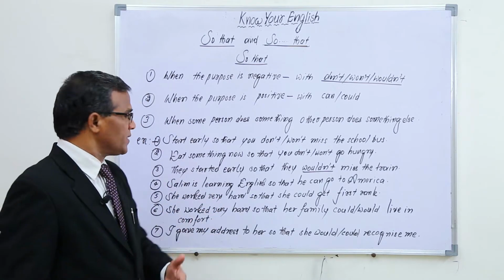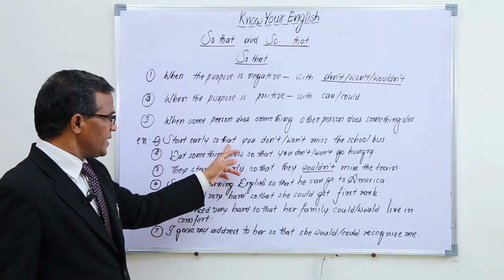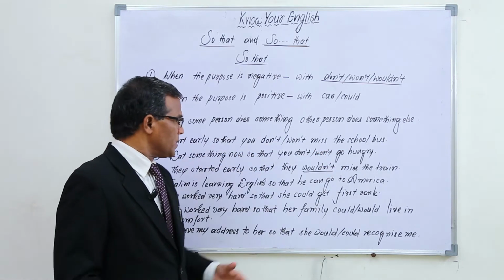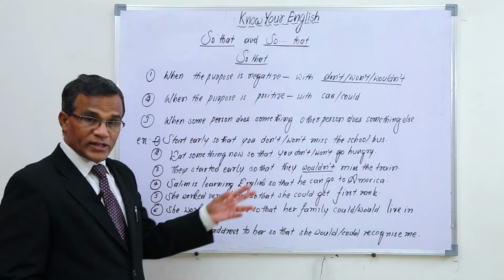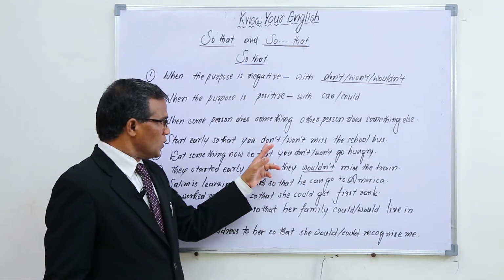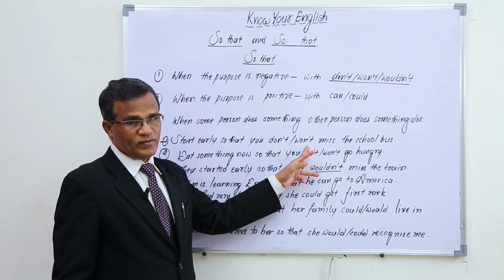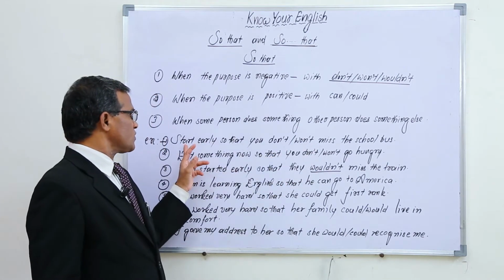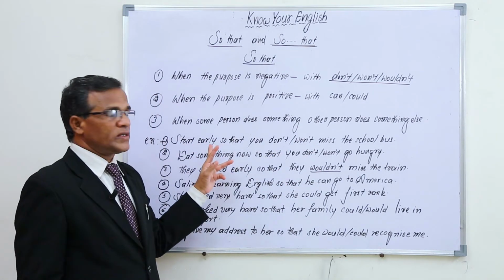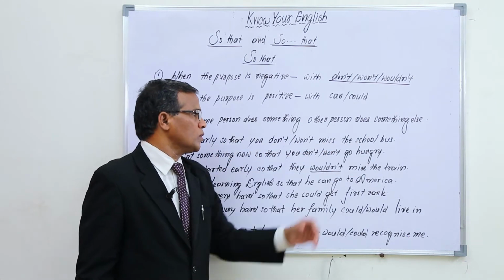To say that, I can use the sentence in this way: start early, so that you don't miss the school bus. The purpose is not to miss the school bus. It is a negative purpose, and don't or won't indicates the negative. So that's why: start early, so that you don't miss the school bus.